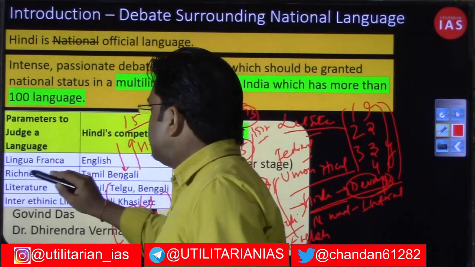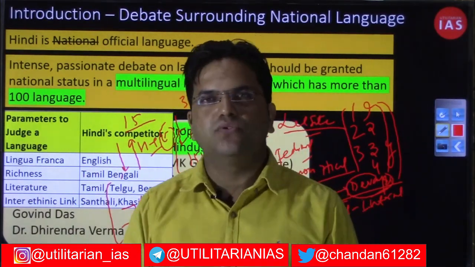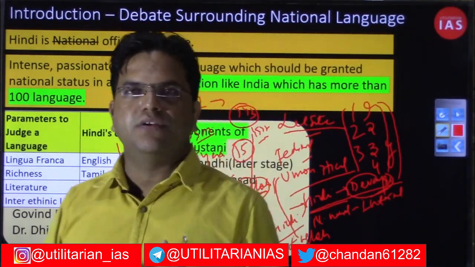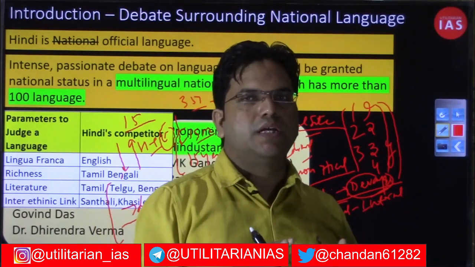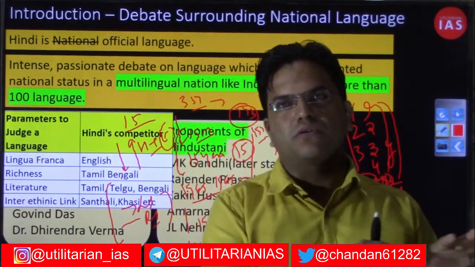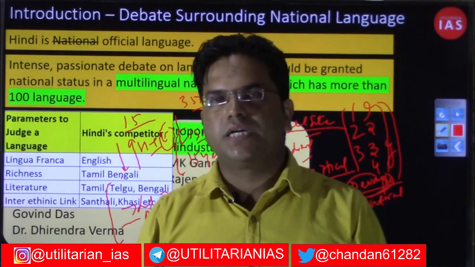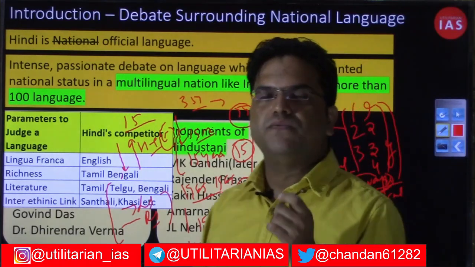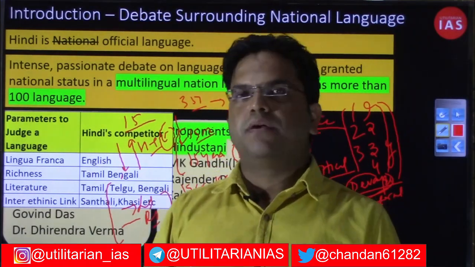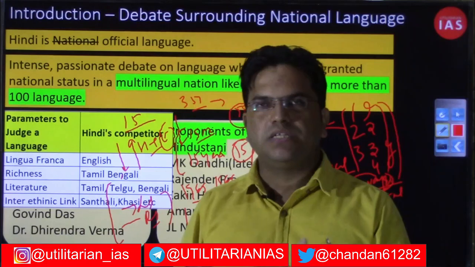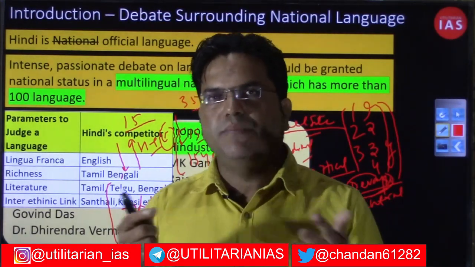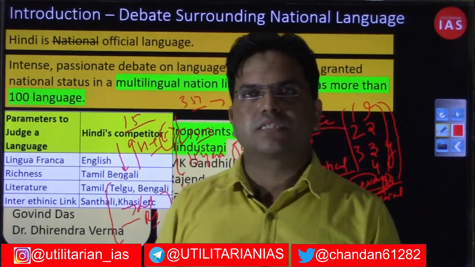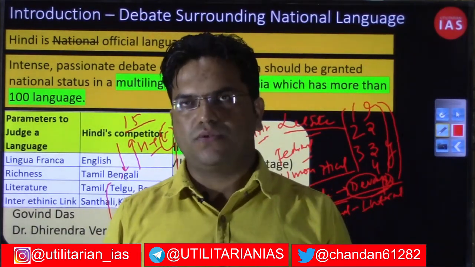How to convince the people who are protesting right now in the constituent assembly? How to create an environment, inculcate the Hindi language, or have Hindi in the syllabus of other states as well? Convince them at the political level, at the educational level, at the practical level. Convince them that, as a nation, we should be developing a lingua franca, a language that can keep all of us connected. So that was the commitment of the constitution. Whatever I am discussing right now is all mentioned in the constitution.